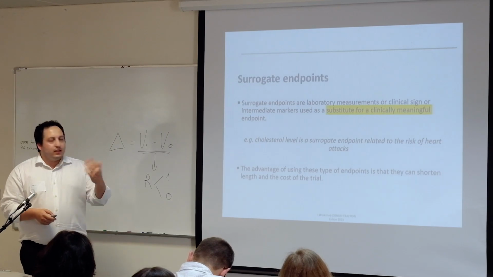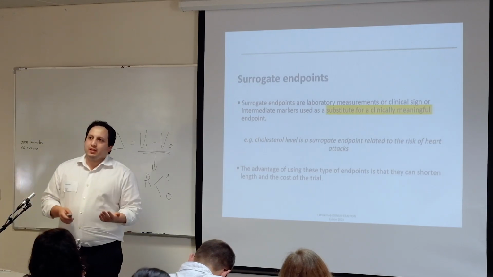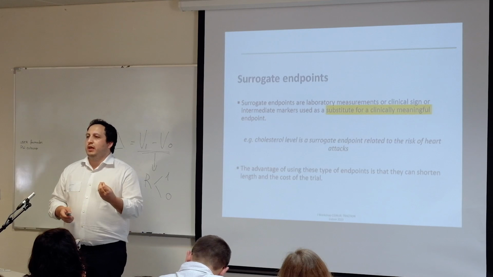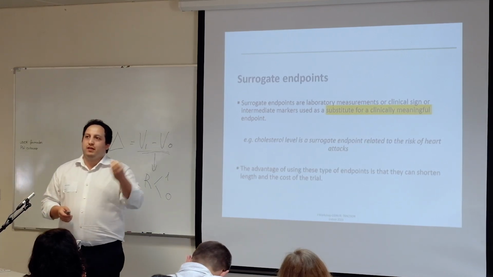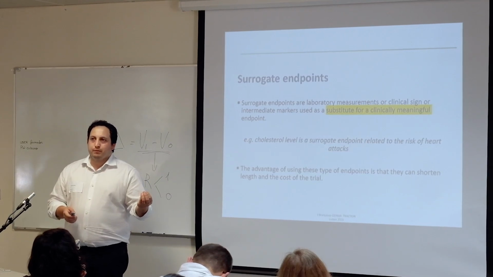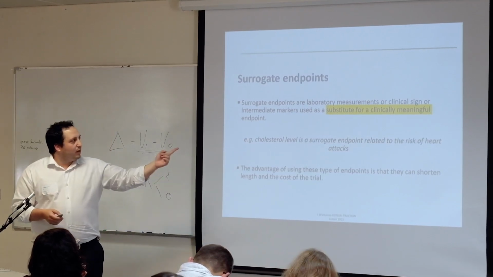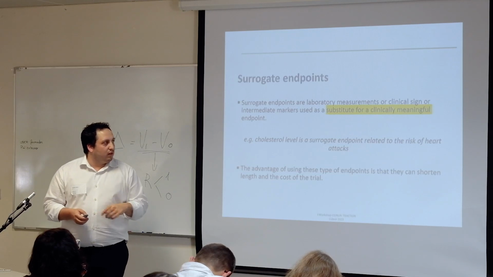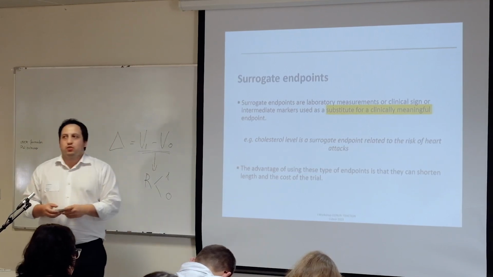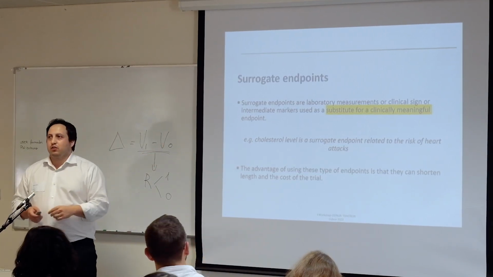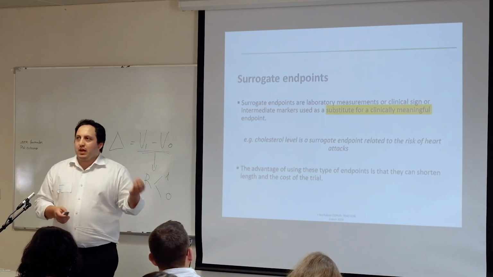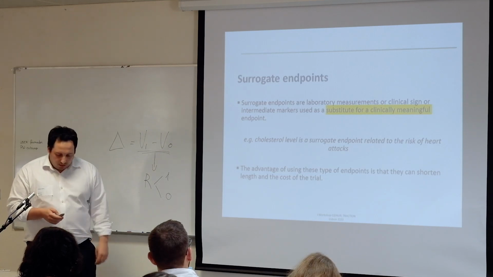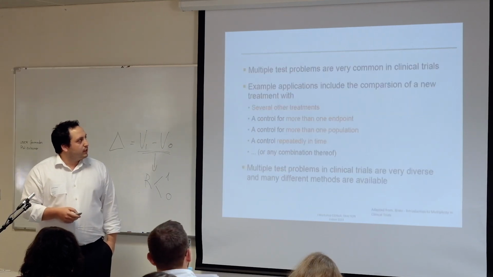values. And in the end, we also have surrogate endpoints, which means we are testing or measuring something that could give us other conclusions. For example, if we assess the cholesterol level, this is a surrogate endpoint for the risk of having cardiovascular disease. If we have a higher cholesterol level, we have more risk of cardiovascular diseases.